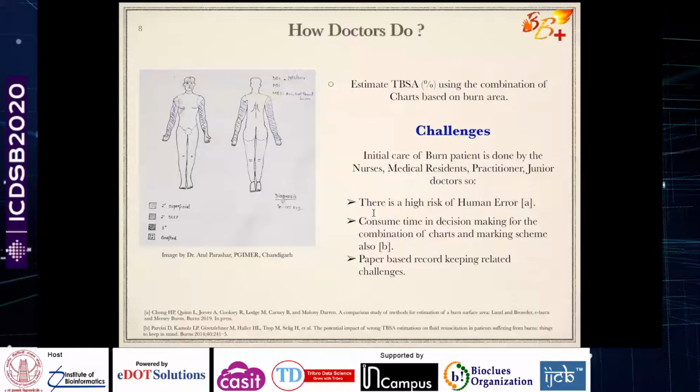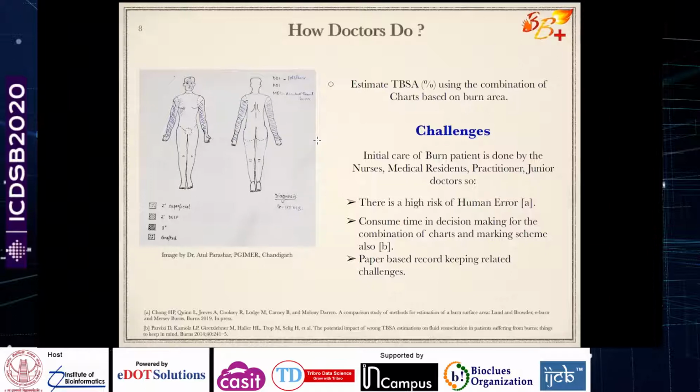If you see in this slide here, there is a map that the doctors are using in PGI nearby, and it is a similar thing that is used in a lot of burns hospitals. So the doctors will mark the markings and estimate how much area of the body is burnt, because the treatment requires giving fluid to the patient, and how much fluid is to be given is dependent upon the total body surface area. So that's why we need to know how much of the body surface area is burnt.